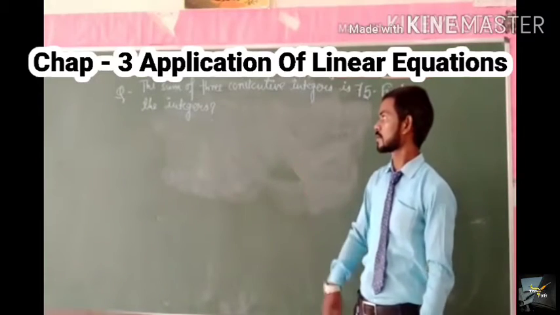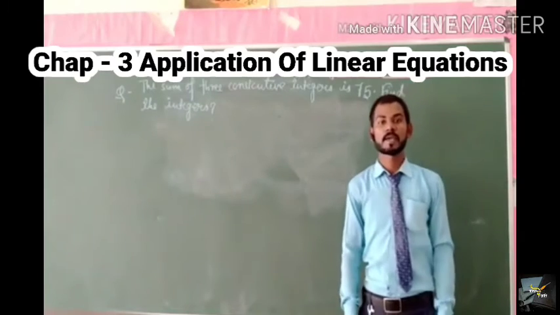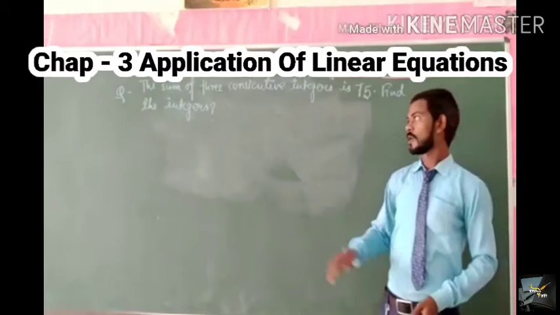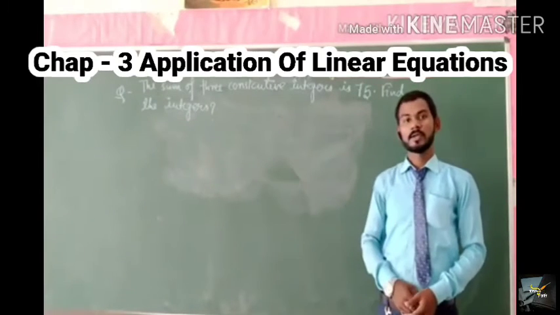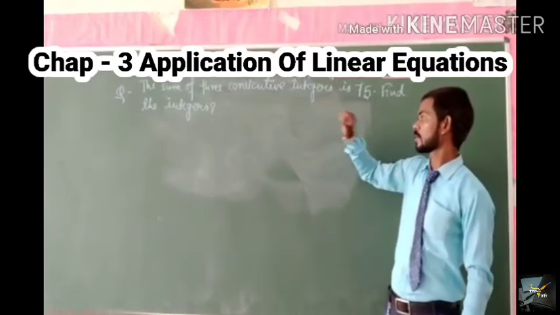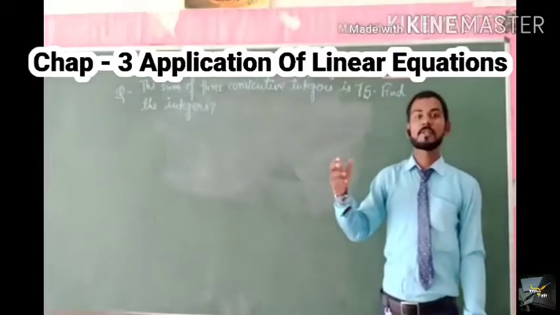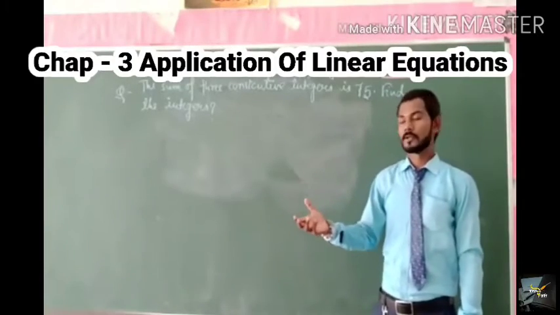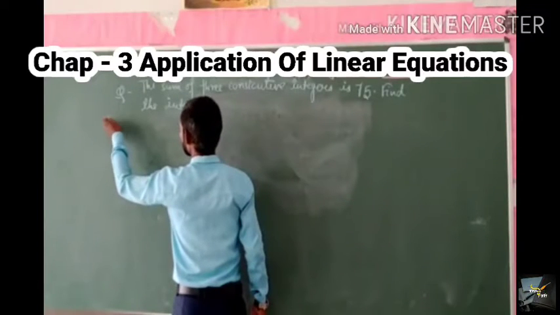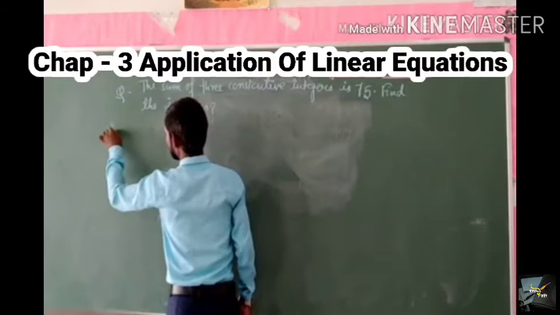The first question is: the sum of three consecutive integers is 75. Then we have to find these integers. The question is very simple, and we have also solved such type of questions. So let us solve this question. The sum of three consecutive integers is 75. Then what will the three integers be? Our consideration is just as we have solved in our last video. So let's write its solution.